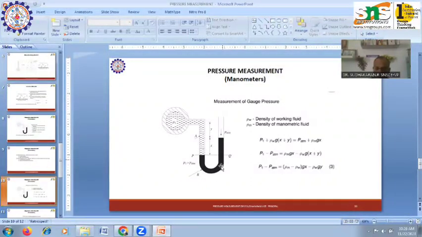The tube generally contains, as we have already seen, either mercury or another liquid whose specific gravity is greater than the specific gravity of the liquid whose pressure is to be measured. Due to the pressure of the fluid, the fluid in the manometer in the right limb rises, and the difference in head is used for determining the pressure of the fluid.